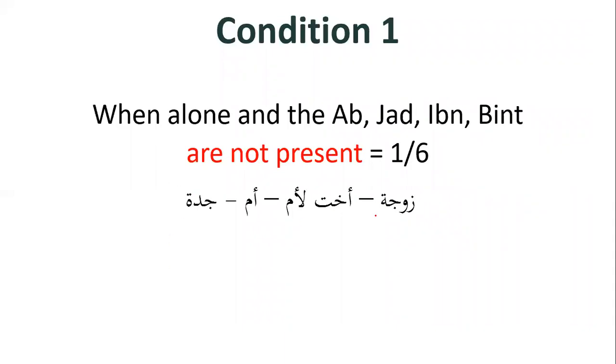So in this example we can see zawja, ukht li ummin, and jadda. So is the ab anywhere? No. Is the jad anywhere? No. Ibn? No. Bint? No. So none of the four relatives are present, and the ukht li ummin is alone. There's only one ukht li ummin, and hence she will receive 1/6 of the inheritance.